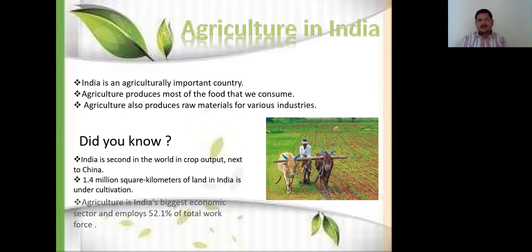Now, as we discussed, India is second in the world in crop output, next to China. China is number one in population, India is number two in the population of the world. In the same way, in crop output also, China is number one and India is number two. 1.4 million square kilometers of land in India is under cultivation. Agriculture is India's biggest economic sector and employs 52.1% of the total workforce.